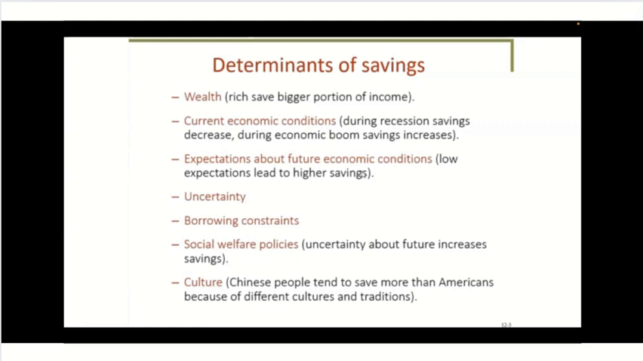And finally, culture. Depending on the culture, you may have been taught to save more than others who have maybe not been taught the importance of savings. A good example of this is the Chinese people tend to save more than Americans because of the different cultures and traditions.